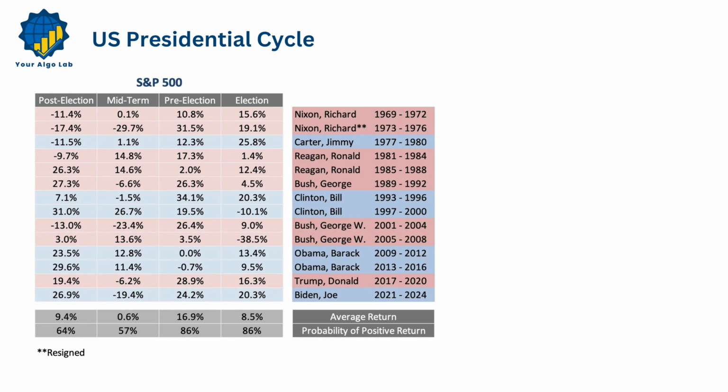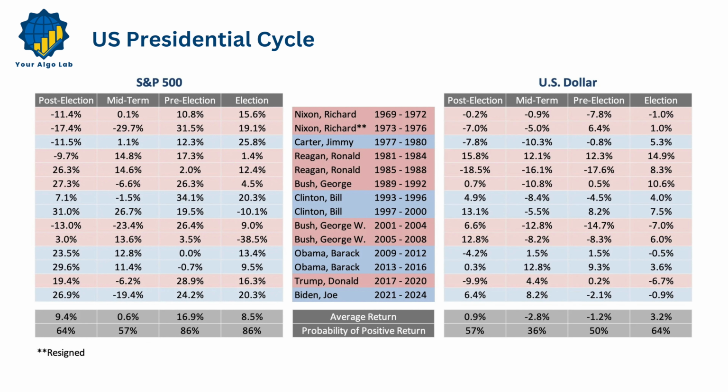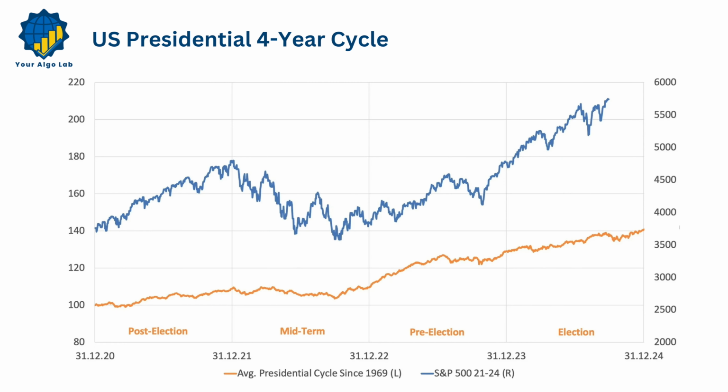We have compiled a similar table for the US dollar. The US dollar often experiences weakness during the midterm election year due to uncertainty surrounding the outcome. However, in election years, the dollar tends to strengthen. One explanation for this is that a strong dollar boosts domestic consumption, which in turn supports economic growth, benefiting election candidates. Let's take a closer look at the presidential four-year cycle.